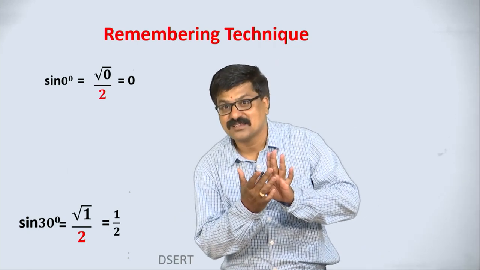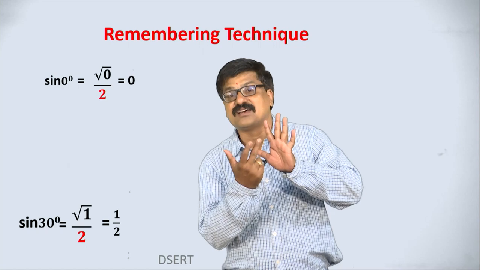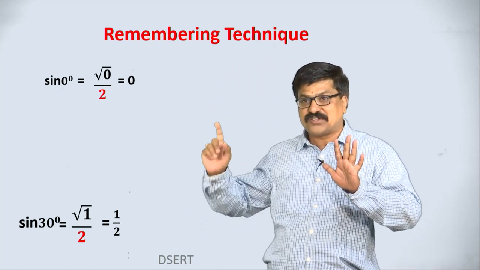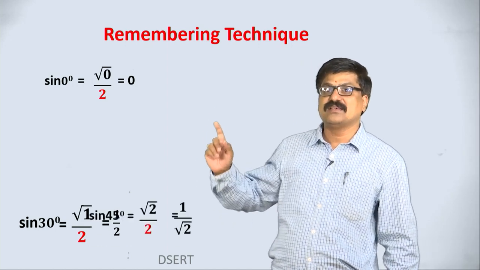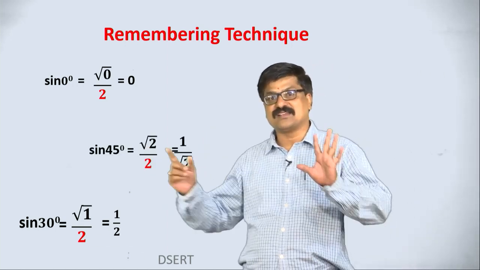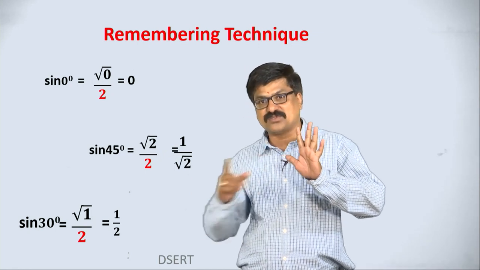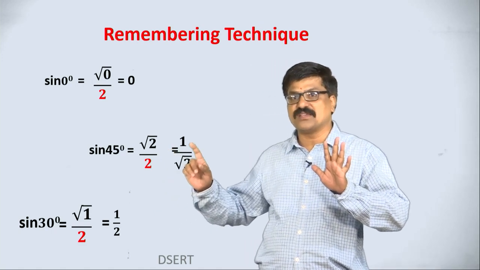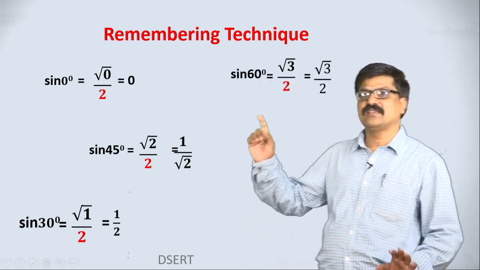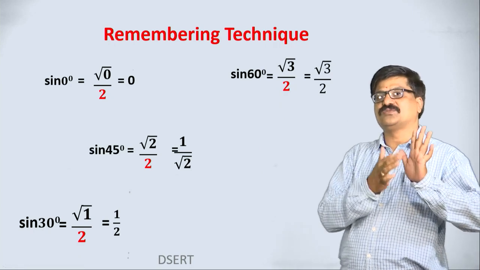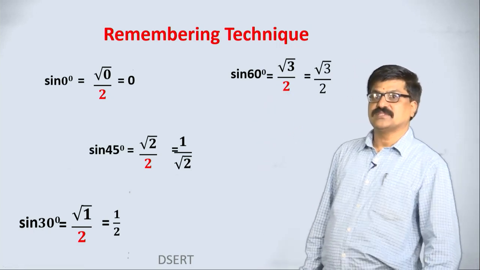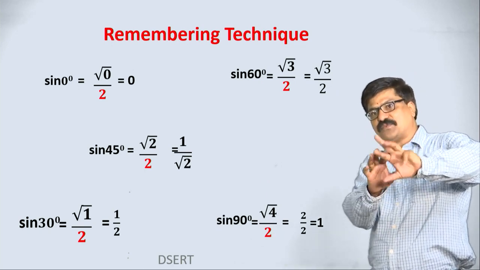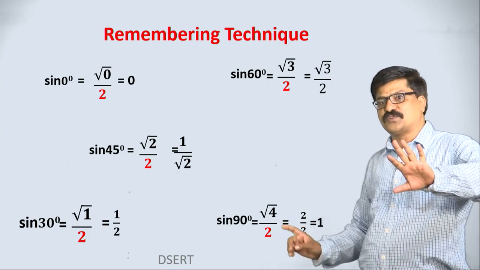Then what is sine 45? Before this 2 fingers are there, so root 2 by 2. Yes, see here, sine 45 is root 2 divided by 2. Simplify this, we get 1 by root 2. Similarly, 60 is 1, 2, 3, that is root 3 by 2. For 90, 1, 2, 3, 4 fingers are there before 90 degree, therefore root 4 by 2, that is 2 by 2, which is 1.